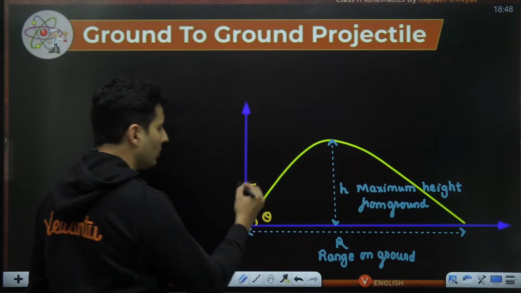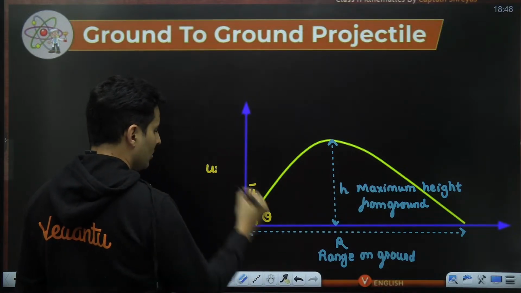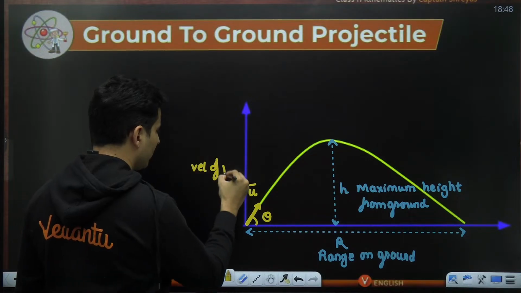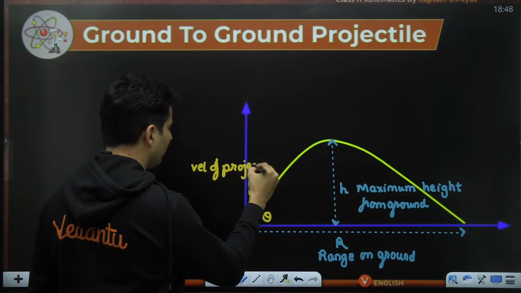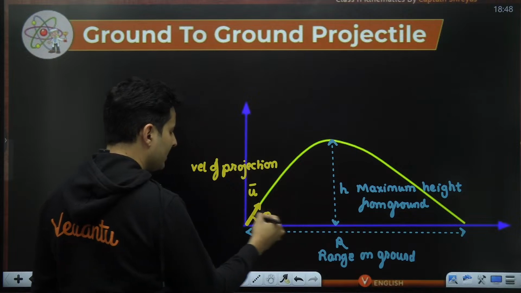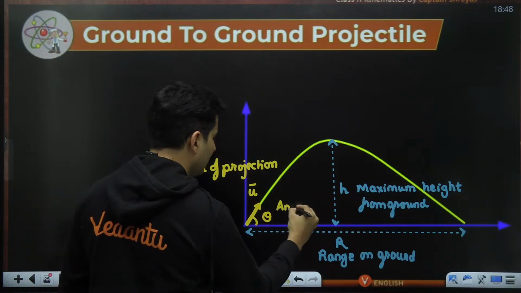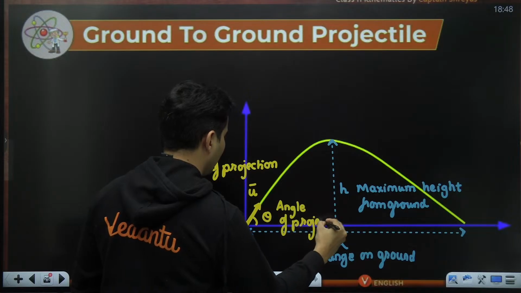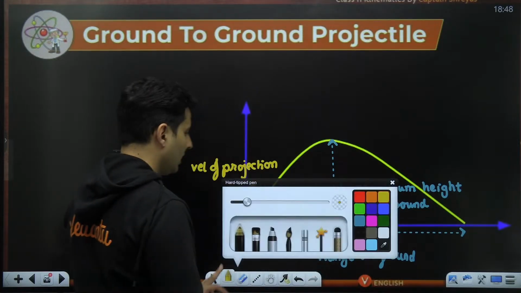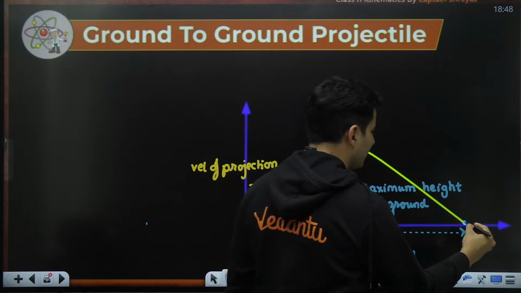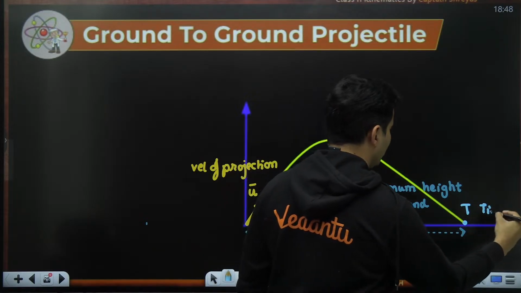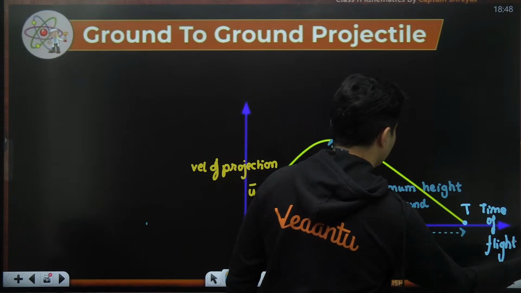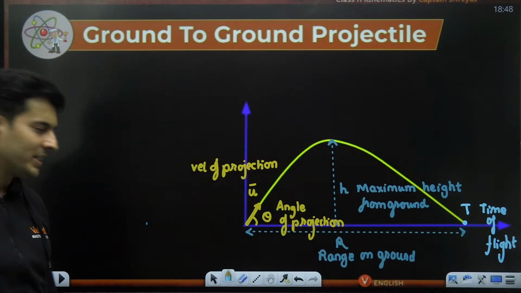This U which you see over here is nothing but your initial velocity or the velocity of projection. And this theta over here is nothing but the angle of projection. And lastly, it will land over here after some time. So that is your time of flight. How long was it in air?